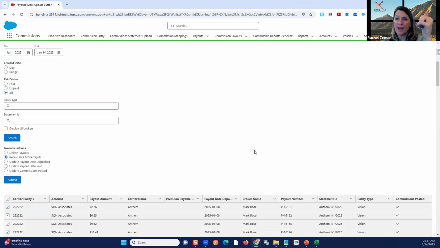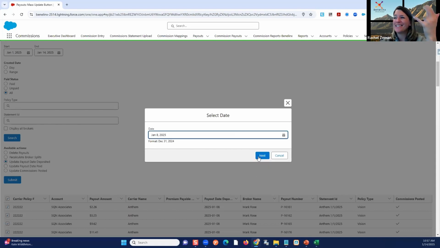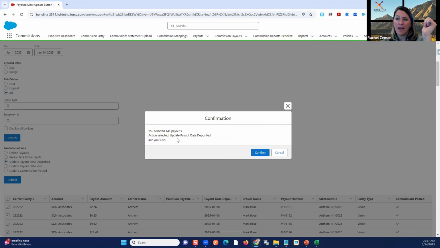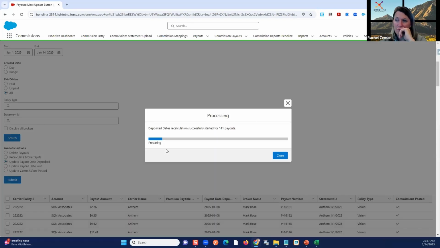Really important feature because stuff happens, right? We accidentally put the wrong deposit date. Oh, I need to change that, right? Okay. Then I want to change it, was what? 1/7, maybe it was 1/8. I'm going to go through and it's going to say, yeah, but you want to recalculate all the deposit date to that date. And now it's going to do that for me. Gives us the ability to update and make corrections relatively quickly with high volume of records.